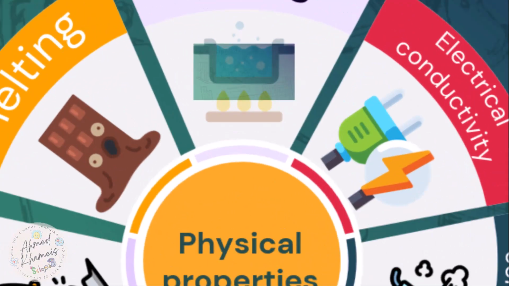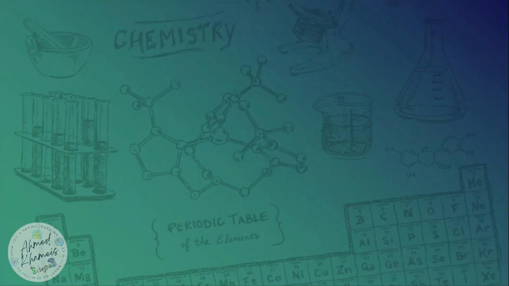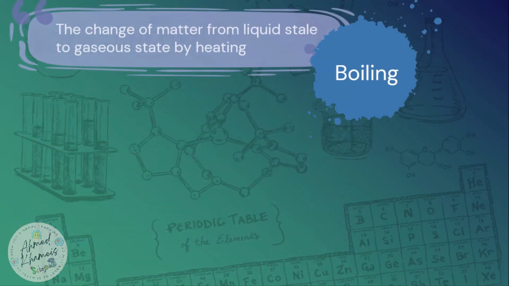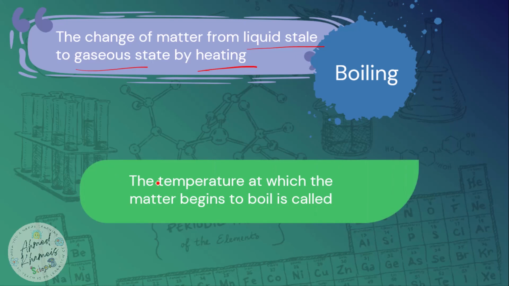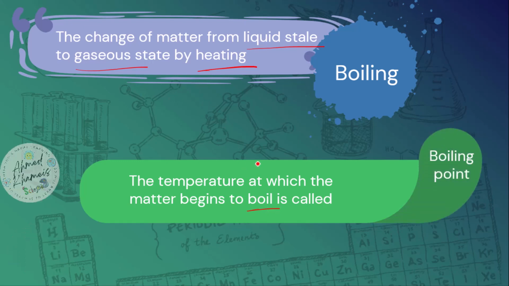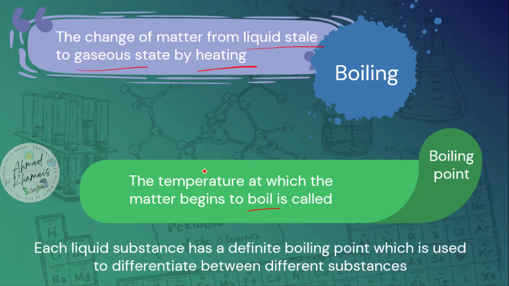Then boiling. Boiling is the change of matter from the liquid state to a gaseous state by heat, and it also doesn't happen instantly. The matter keeps heating until it reaches a certain temperature. We call it the boiling point. So the temperature at which the matter begins to boil, or change from liquid to gas, we call the boiling point. And each matter has its own boiling point.